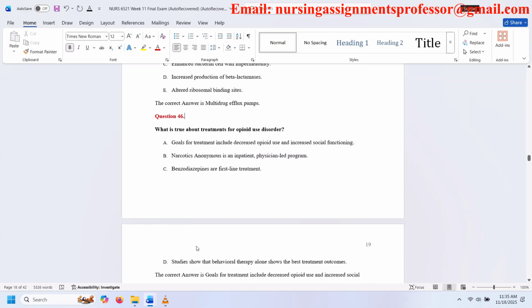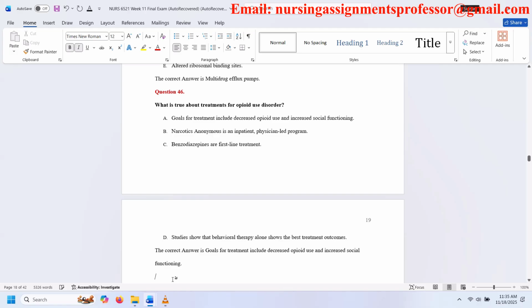Question 46. What is true about treatments for opioid use disorder? A. Goals for treatment include decreased opioid use and increased social functioning. B. Narcotics Anonymous is an inpatient, physician-led program. C. Benzodiazepines are first-line treatment. D. Studies show that behavioral therapy alone shows the best treatment outcomes. The correct answer is goals for treatment include decreased opioid use and increased social functioning.